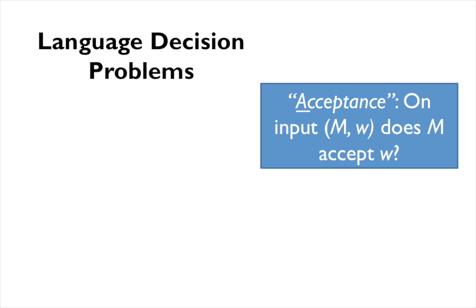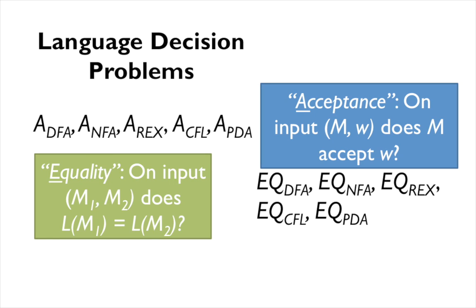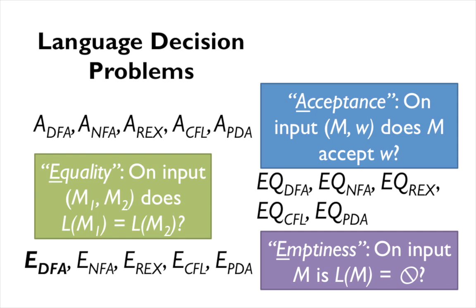And we can ask this question for all the machines that we've looked at in this course: DFAs, NFAs, regular expressions, context-free languages, PDAs, and so forth. Another sort of problem we might consider is equality. Given two machines, do they accept the same language? And again, we can do that for all the machines we've talked about. One other sort of question, one you saw on the first exam, is emptiness. Given a machine, is its language empty? And again, we can do that for everything.